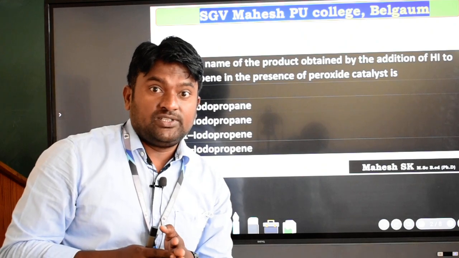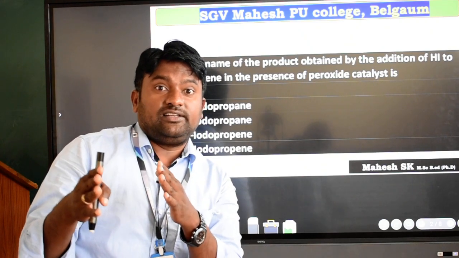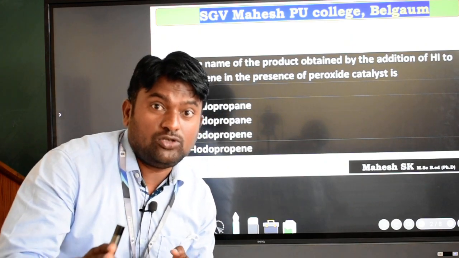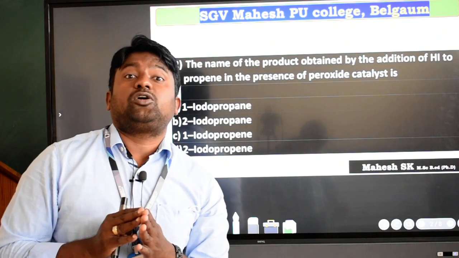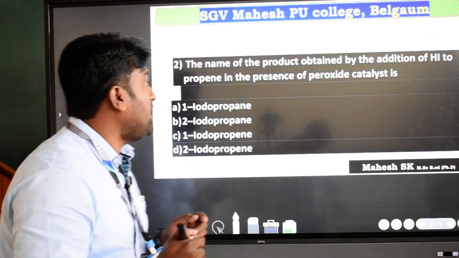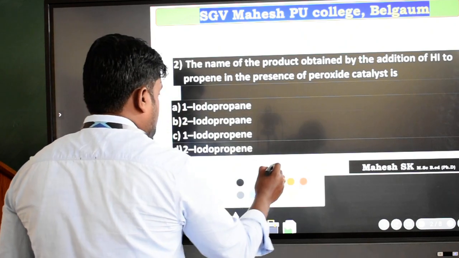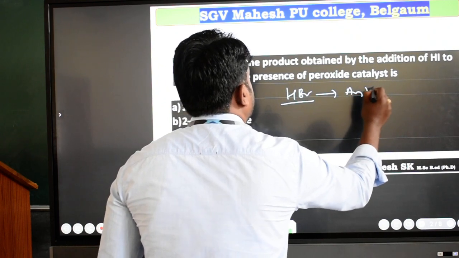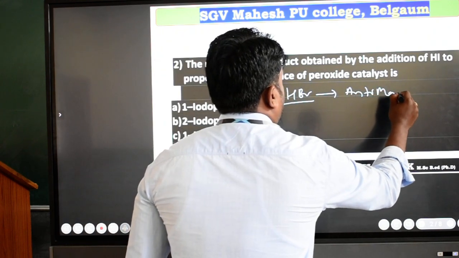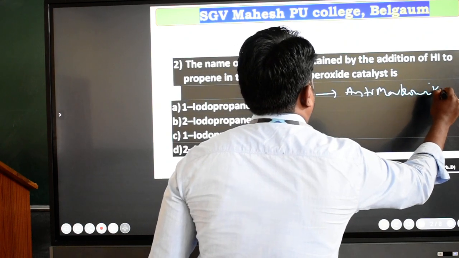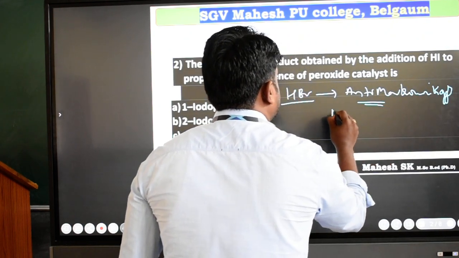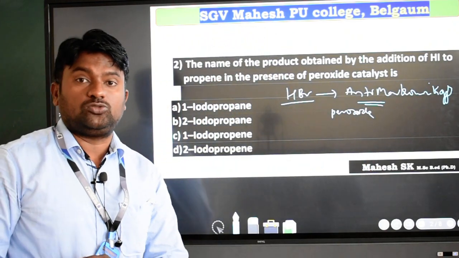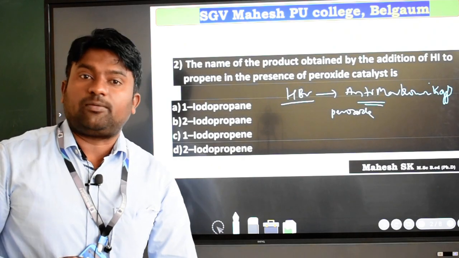That is Markovnikov's rule. Then where the negative part of the hydrogen halide is added to the carbon with more hydrogens, it is called anti-Markovnikov's rule. But only hydrogen bromide will undergo anti-Markovnikov's rule, and it takes place in the presence of peroxide. At that time the halogen will be attached to the carbon atom containing more hydrogens.